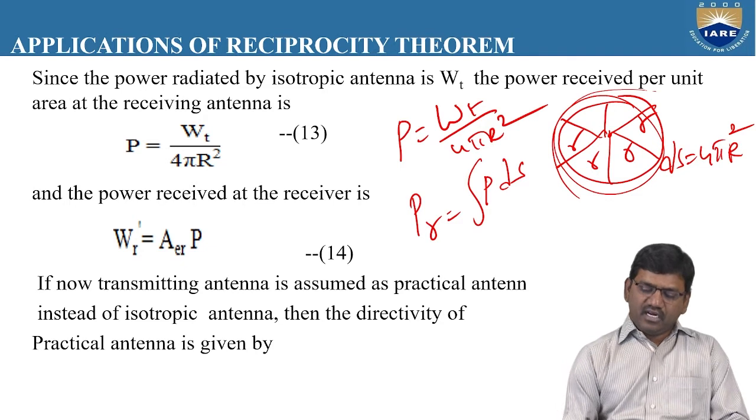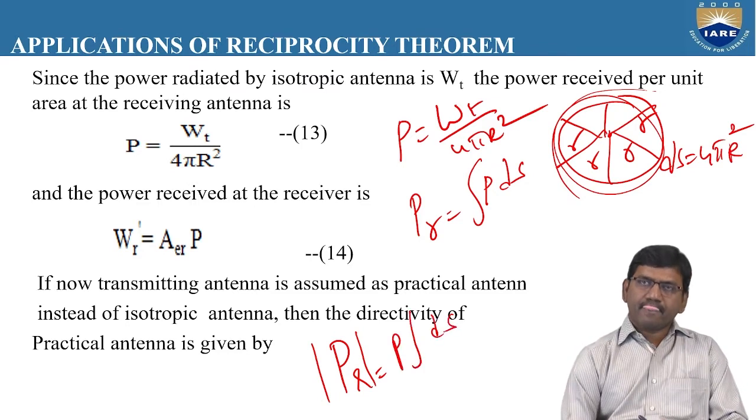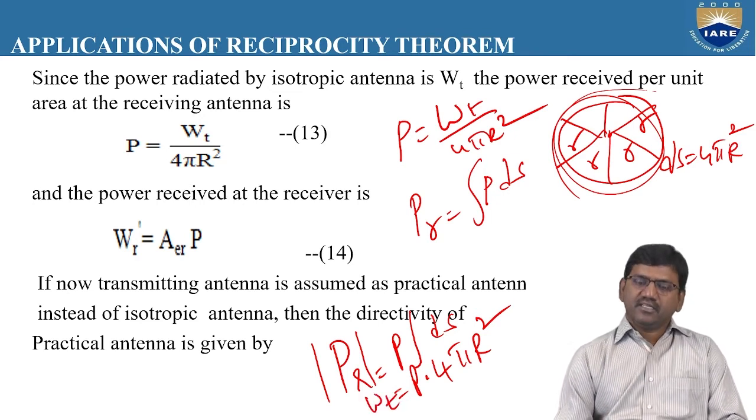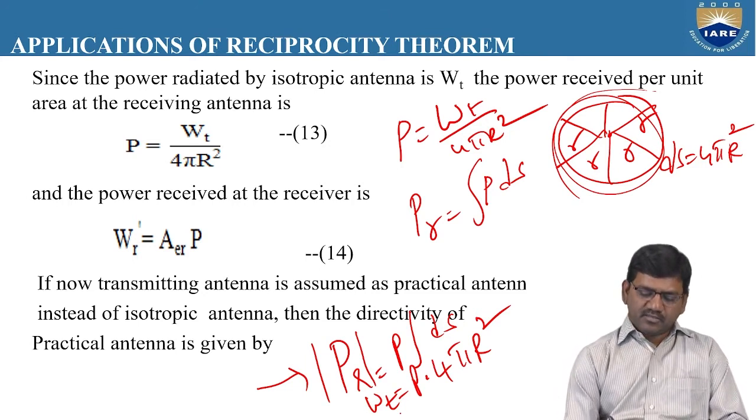If you take only the magnitude of P, you can write PR is equal to P into the integration of ds, which simplifies to P into 4 pi r square. This is the total amount of power transmitted, so PR is equal to WT. That means the amount of power radiated by an isotropic antenna we also denote by the symbol WT. So WT is equal to P into 4 pi r square.